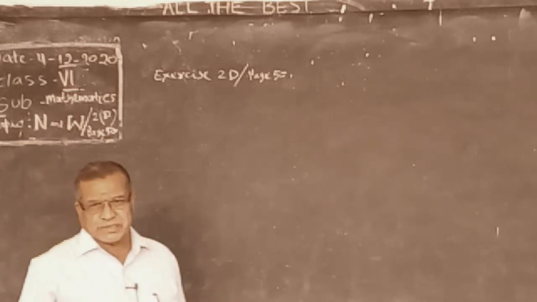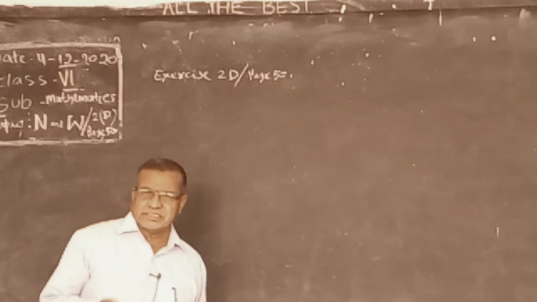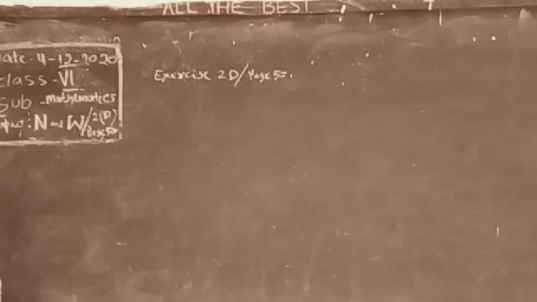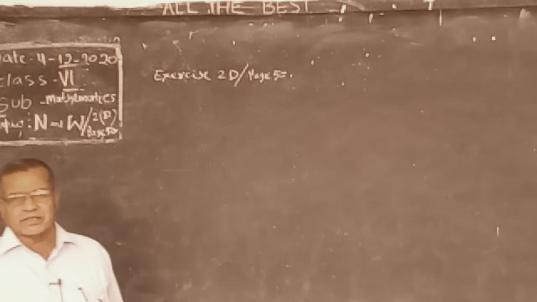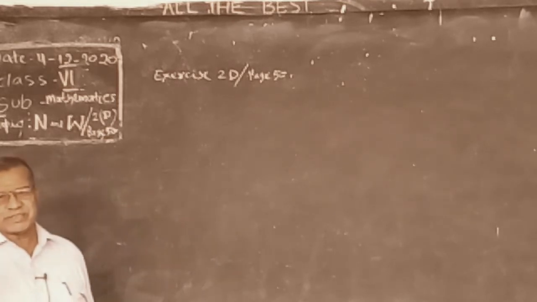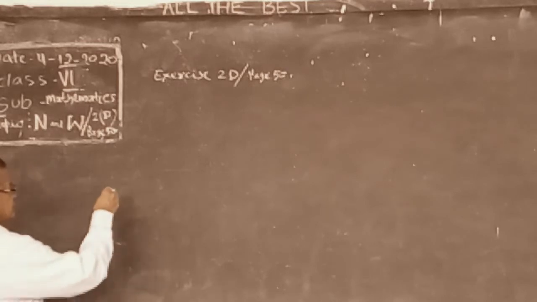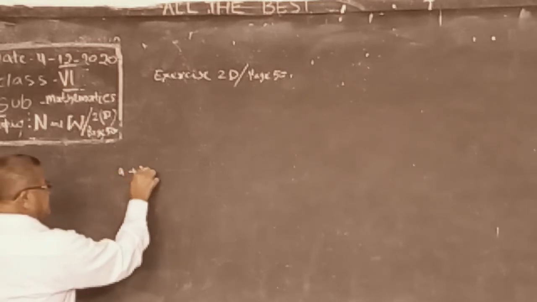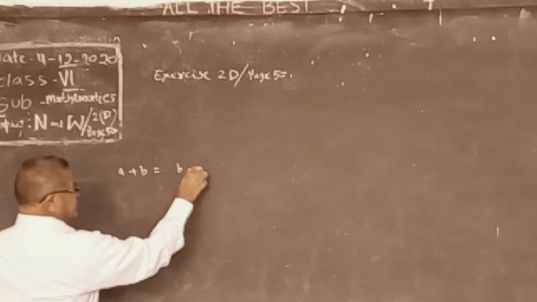We know the properties of these numbers: closure property in addition and closure property in multiplication, both. And commutative property in addition, commutative property in multiplication. In addition, we say commutative property: a plus b is same as b plus a.